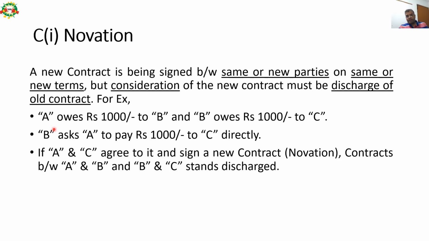For example, Mr. A owes ₹1,000 to B and B owes ₹1,000 to C. Now B asks A to pay ₹1,000 to C directly. If A and C agree to it and sign a new contract, this new contract will be called novation. Contracts between A and B and B and C stand discharged. So please note down these underlined words to keep track, because the examiner may give you an example and ask whether it is novation, alteration or rescission.